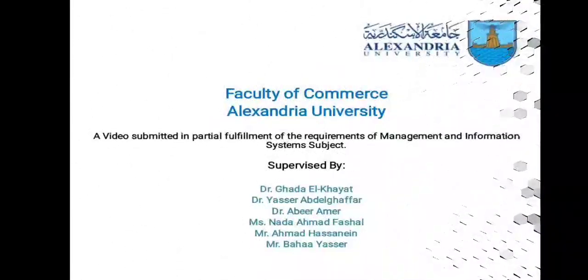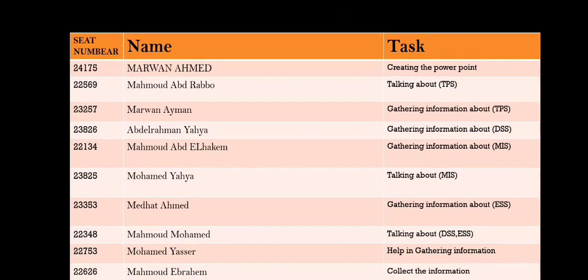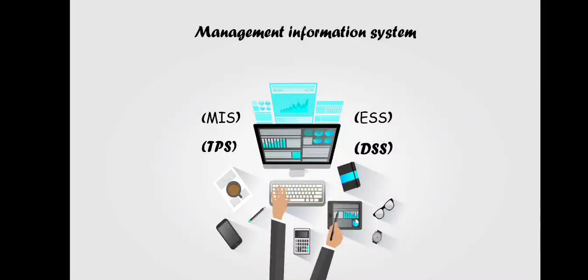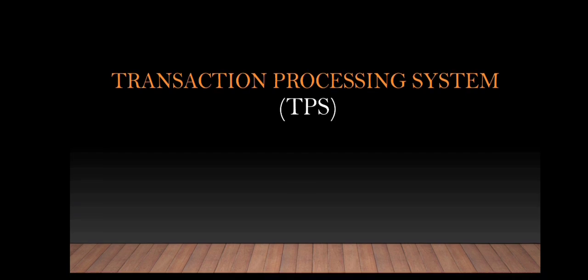Hello, this is our project and we will be talking about the types of IS, represented in 4 sections. The first is the TPS, the second is MIS, third DSS, and finally ESS. The first one is the Transaction Processing System.